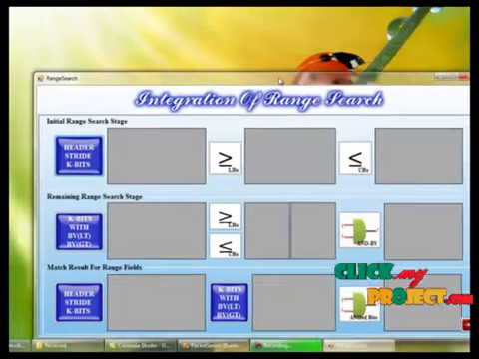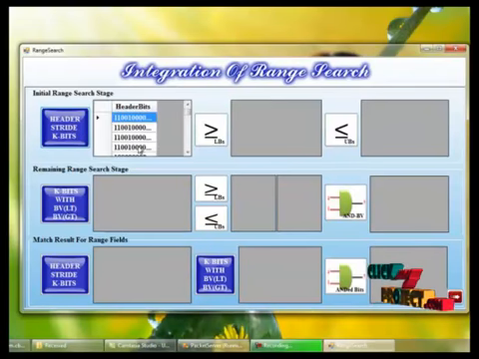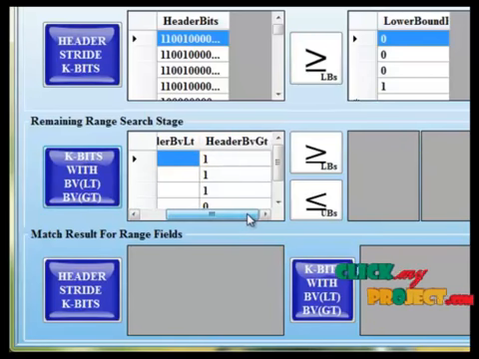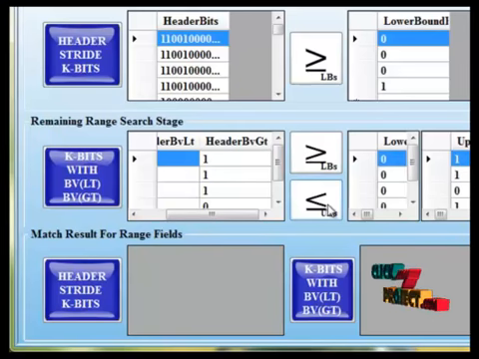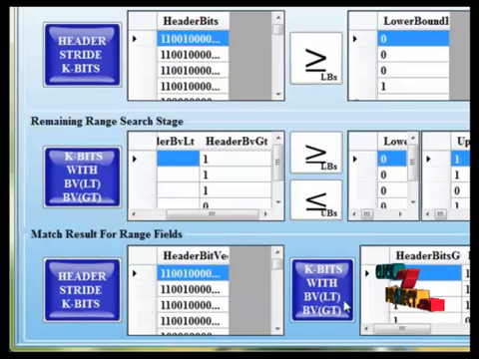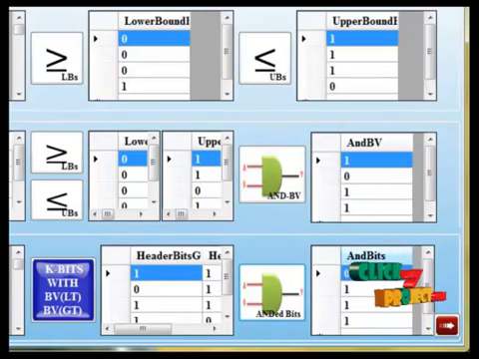And the next process is integration range search. Here we are viewing the header bits which we generated, and the lower bound and then the upper bound. And the next is remaining range search, here we are viewing the header lower bound and less than and greater than, and we are viewing the less than and lower bound or upper bound bits. And next we take the original bits and generate the lower than and greater than bits, and finally we are getting the final bits.